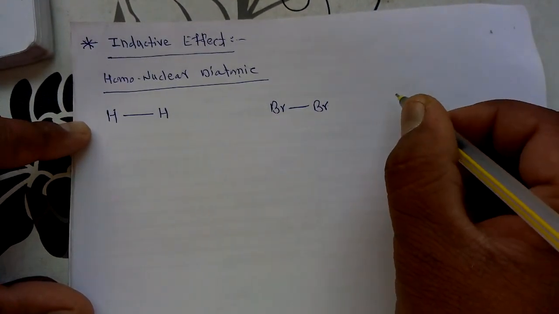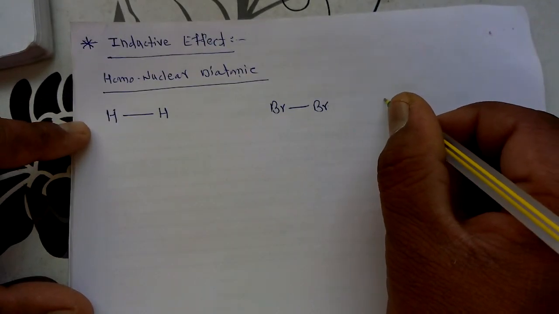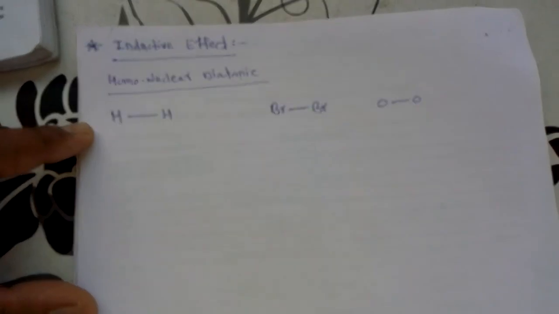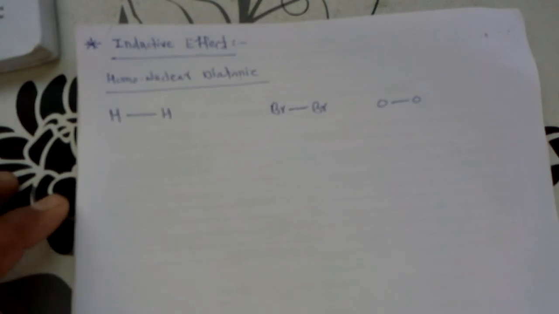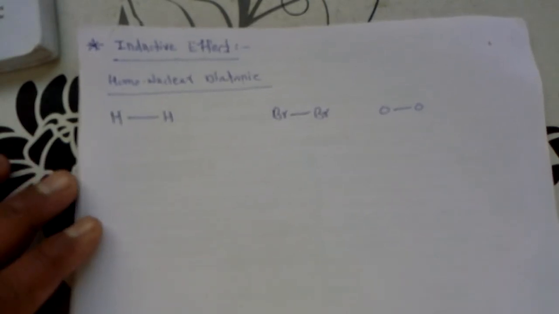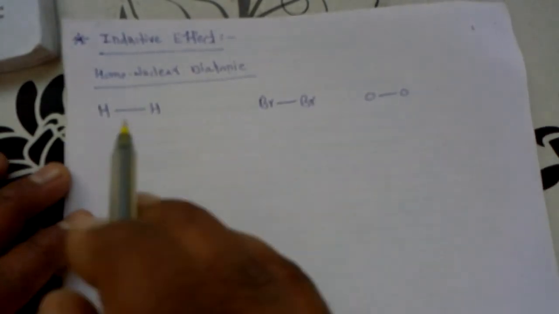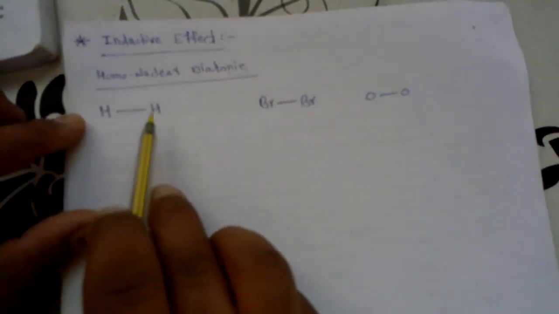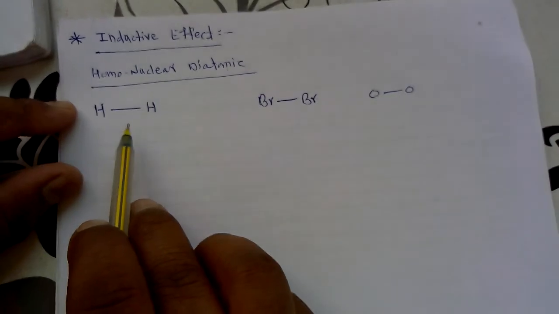Next, suppose the O2 molecule. If we take into consideration these types of molecules, they are called homonuclear diatomic molecules because the two atoms involved in these molecules are of the same type.